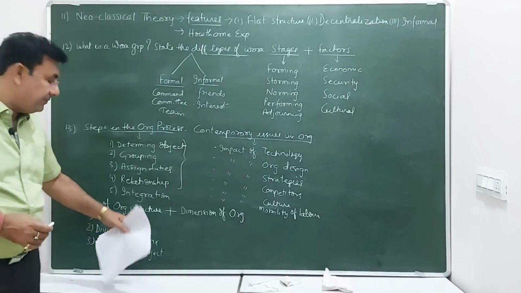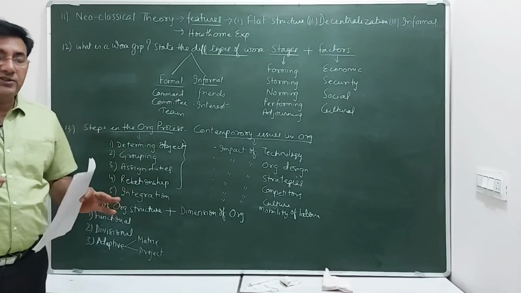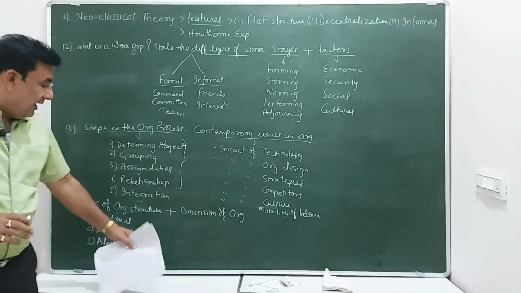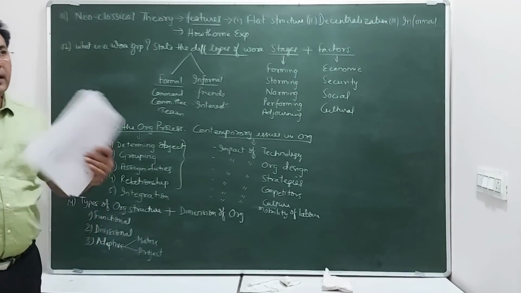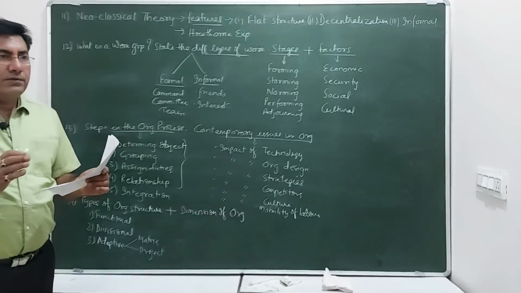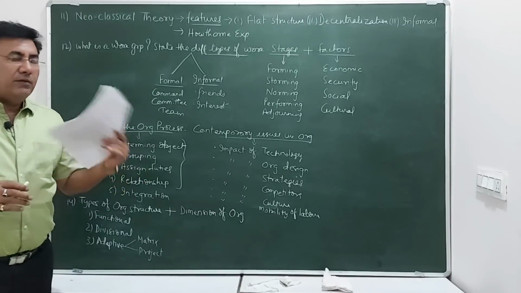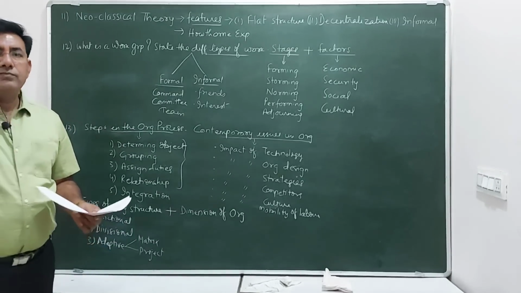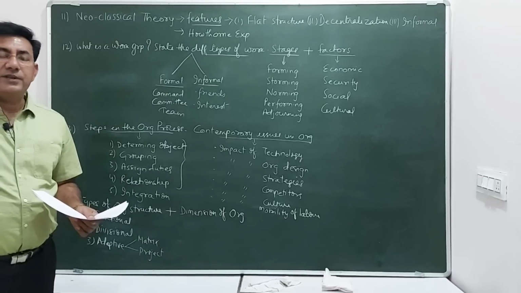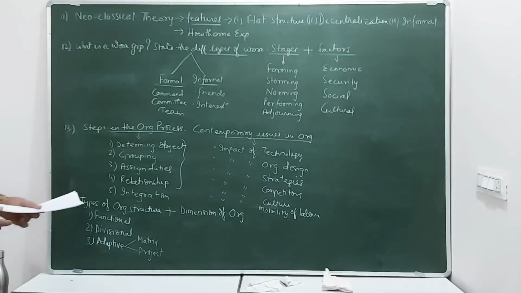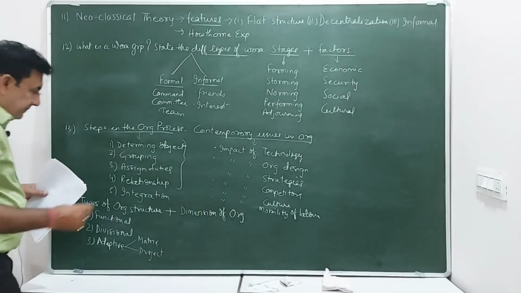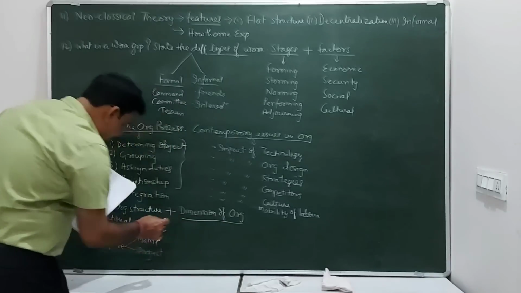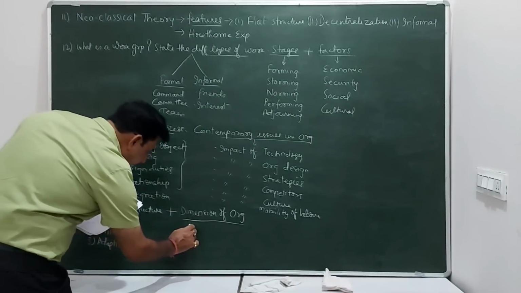Matrix is a very complex structure. And project is simple, like the structure is formed for a particular project, and when the project is finished, the structure dissolves.